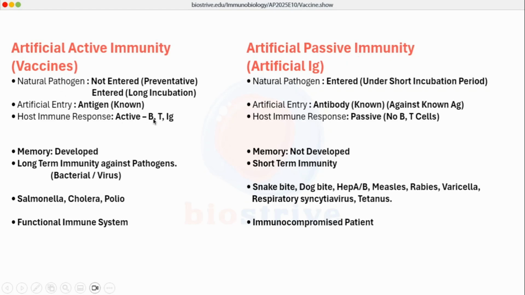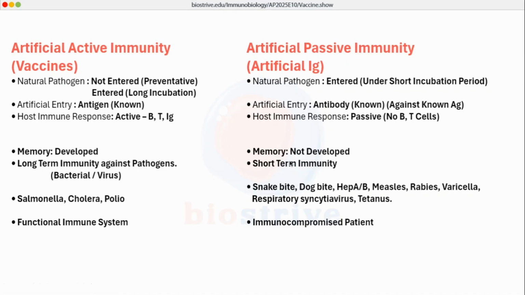So, what will be the kind of host immune response? In case of vaccines, there will be B cell response, there will be T cell response, there will be generation of antibodies, there will be generation of memory cells. Whereas in case of artificial antibodies, there is passive immune response. There is no activation of B cells, there is no activation of T cells, there are just antibodies we supplied externally which will do all the work. Let's talk about memory. In case of vaccines, memory is developed. The memory B cells and memory T cells will be developed. Whereas in case of passive immunity, if B cells and T cells are not active, memory will not be developed.